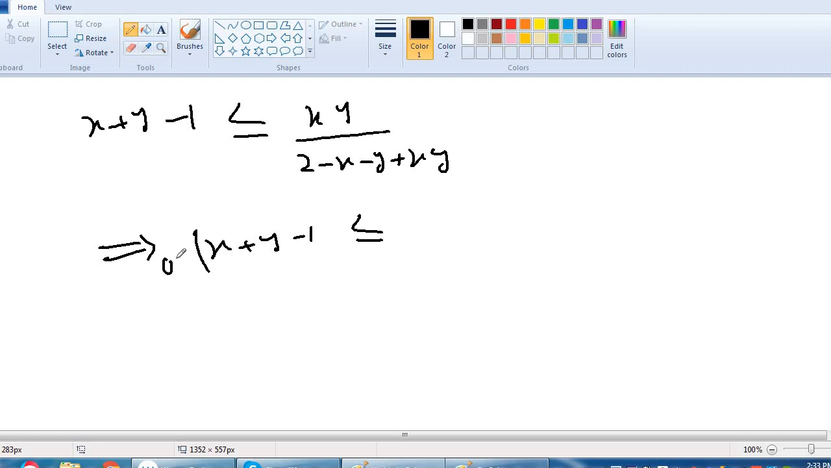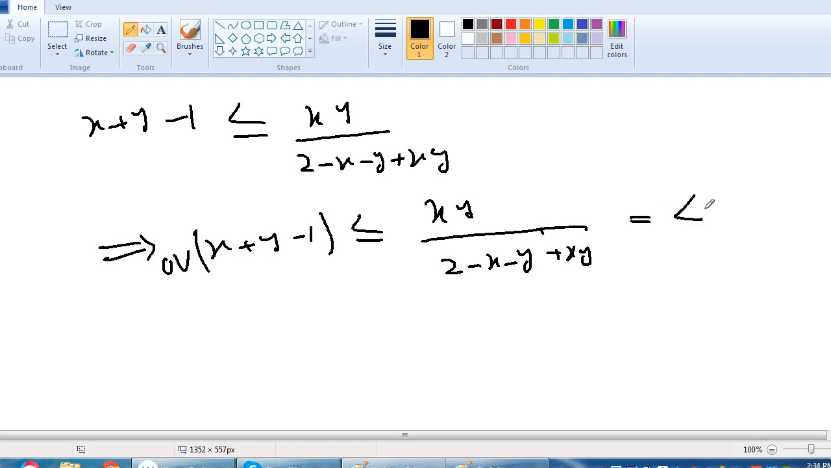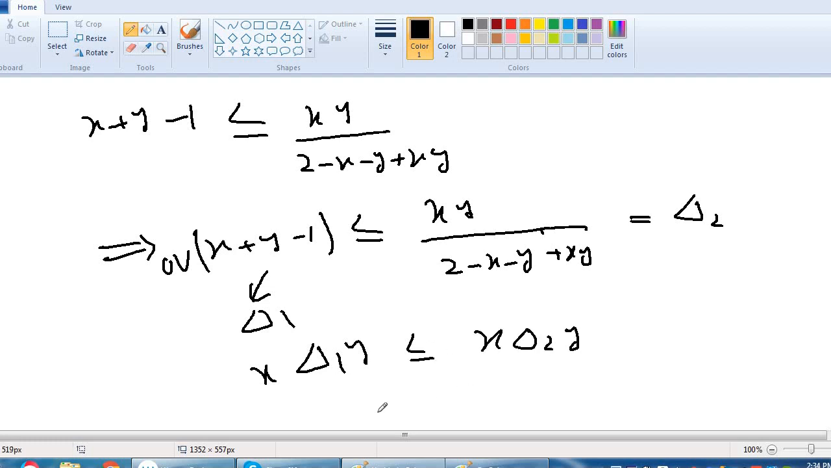So, we can take its union with 0 as well. We can write it in this way: xy divided by 2 minus x minus y plus xy, and it is our delta 2, and this is our delta 1. So it proves that x delta 1 y is less than or equal to x delta 2 y, or in other words, delta 1 t-norm is less than or equal to delta 2, which completes the first part of our theorem.